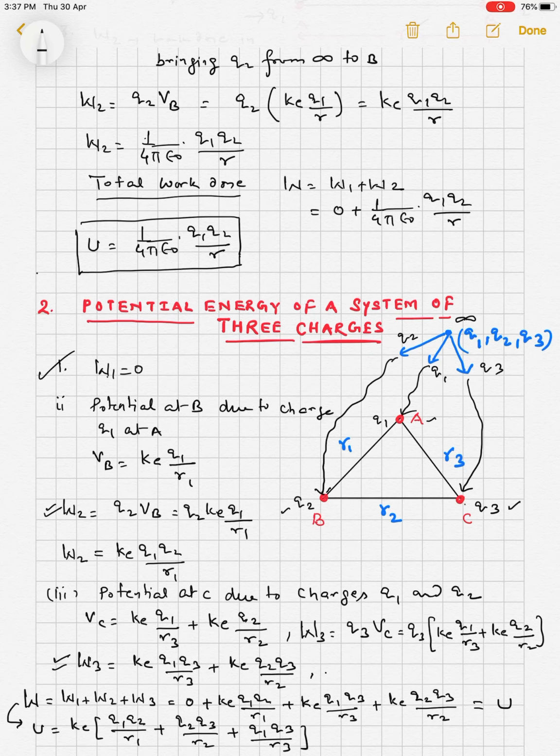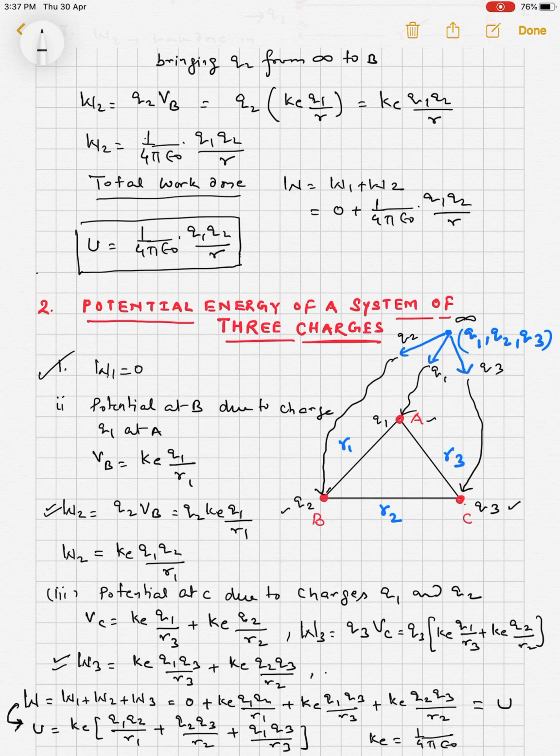So this work done becomes the potential energy of the system of three charges. U, the potential energy of the system of three charges. Ke can be written as 1 upon 4 pi epsilon naught.